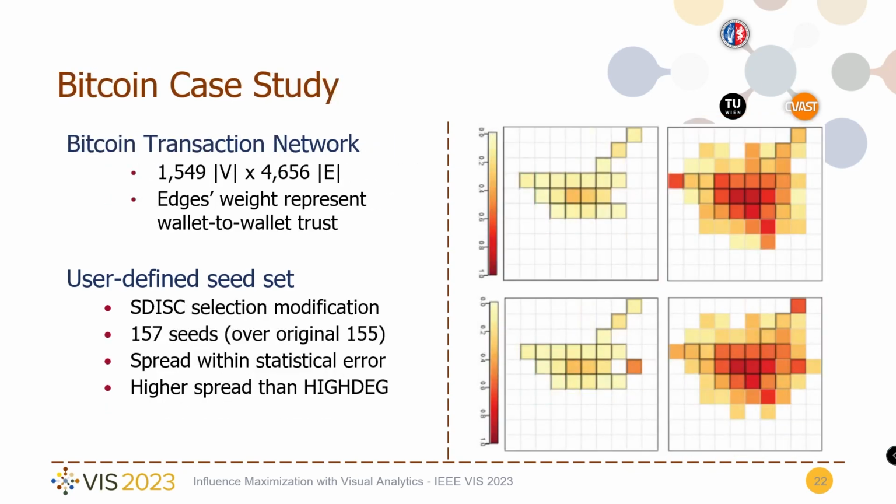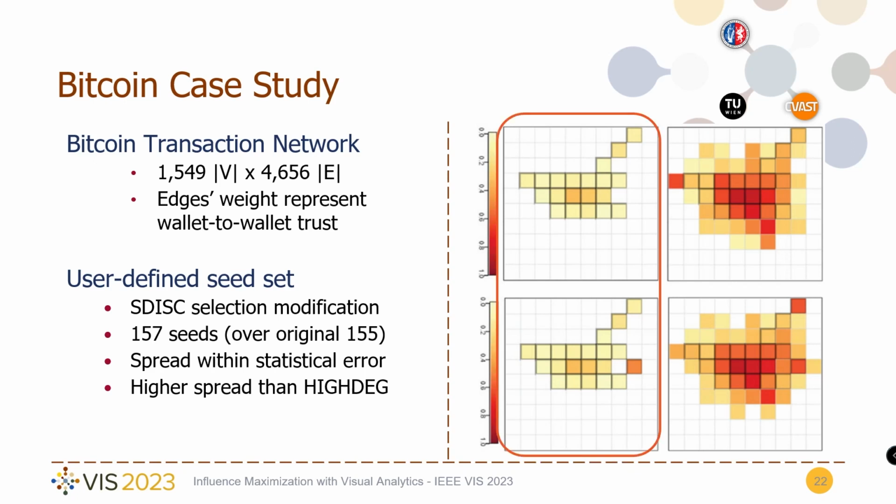In this second case study, we have a Bitcoin transaction network, with edges weight representing wallet-to-wallet trust. In this case, the subject attempted at modifying the seed selection of the single discount heuristic. The final spread was within statistical error, despite having more seeds than the single discount selection. However, it had still a higher spread than the high degree heuristic.